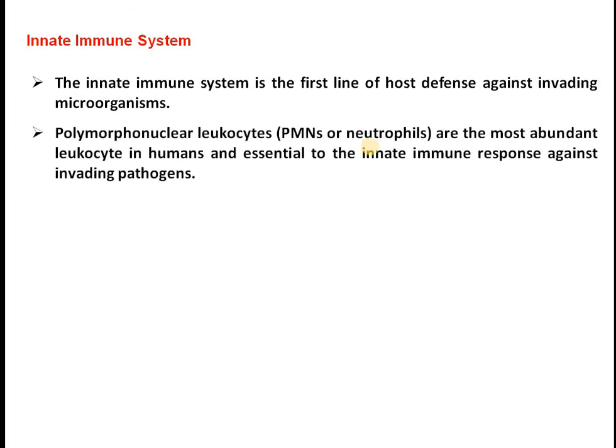These include different polymorphonuclear cells. These are different types of leukocytes, like neutrophils. They are most abundant in the human body within the blood vascular system, as well as found in the external tissue regions.